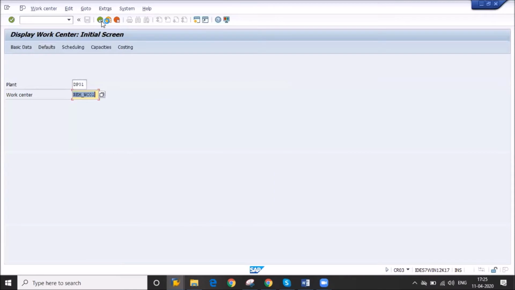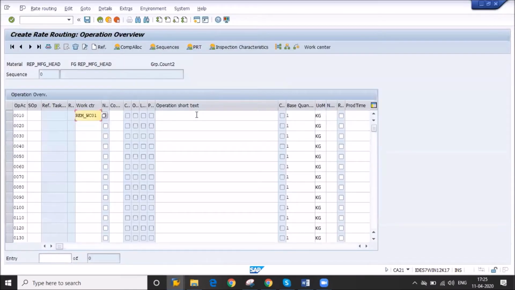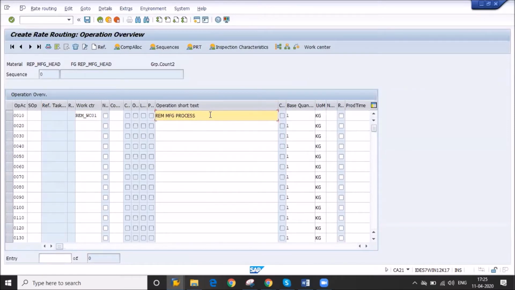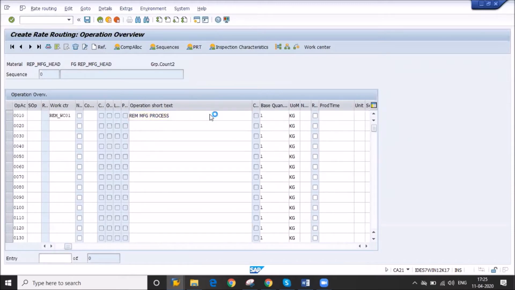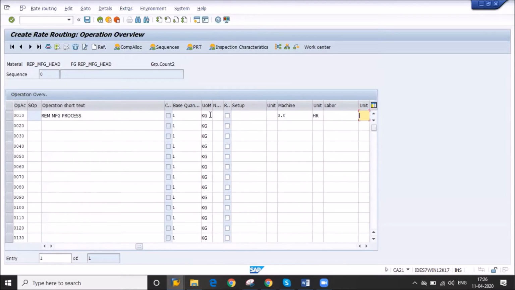Understood? If you have any doubt, mention repetitive manufacturing is there. Once I enter setup time, machine time, it is active. I'm giving machine time 3 hours. I'm not giving labor time or setup time, you can give it also.